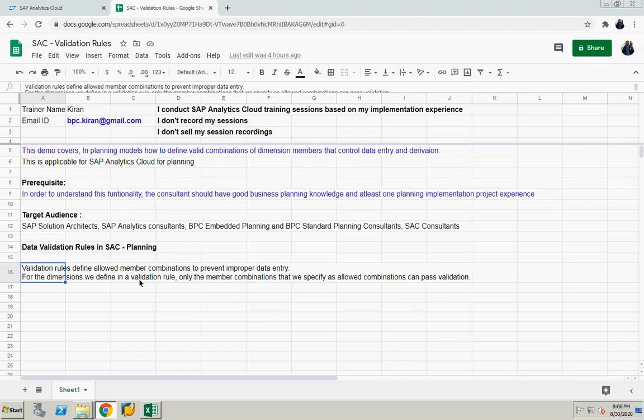When you are publishing the data, when you are saving the data, the system will check this validation rule. If the validation passes, only then will it publish the data. With invalid combinations, the system will not publish the data. So let's see how we can create this particular validation rule.